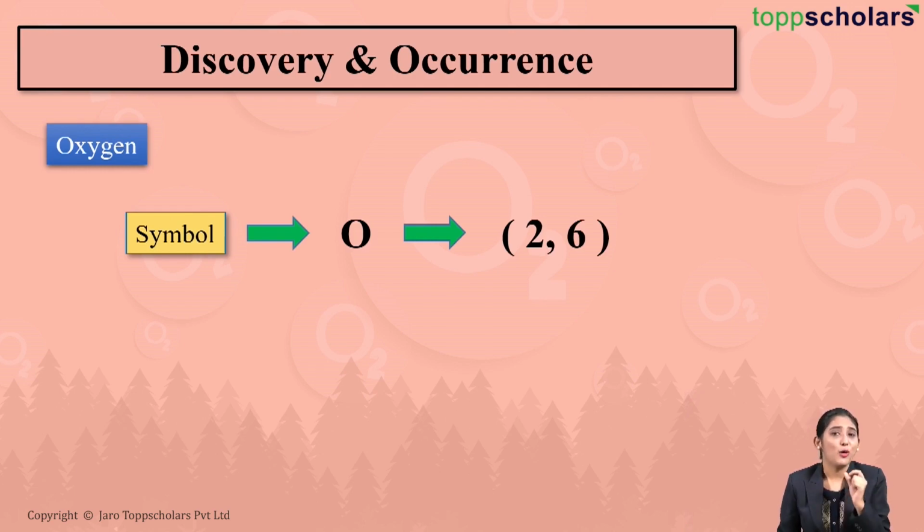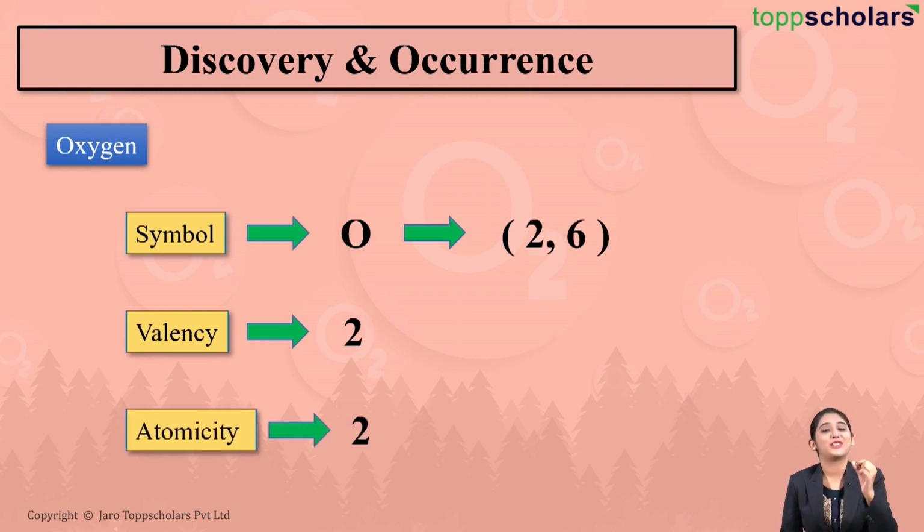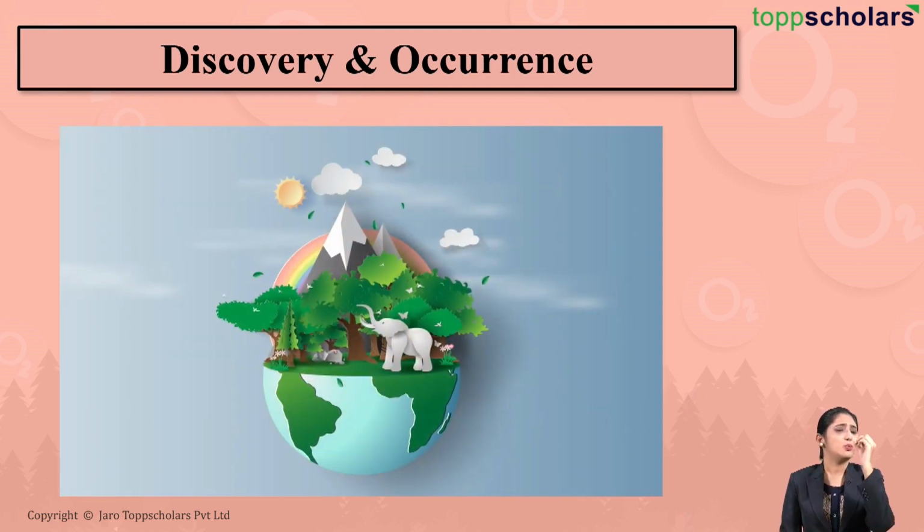Now as you can see over here, oxygen has 6 valence electrons, which means that the valency of oxygen is 2, exactly. Now since the valency of oxygen is 2, oxygen exists as a diatomic molecule, that is O2. So the atomicity of oxygen is 2, exactly. Now friends, this very important constituent of air, that is oxygen, is necessary for the existence of life on earth, which means that plants, animals as well as we human beings cannot live without oxygen. So oxygen is necessary for the existence of life on earth.